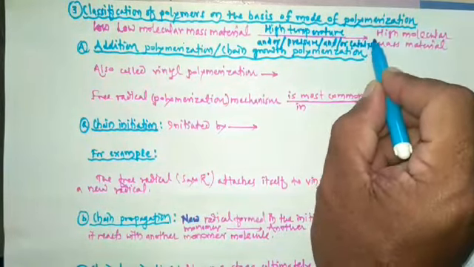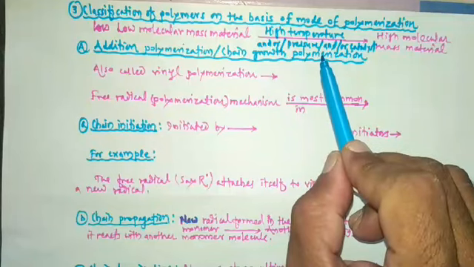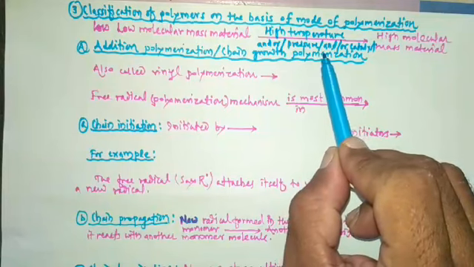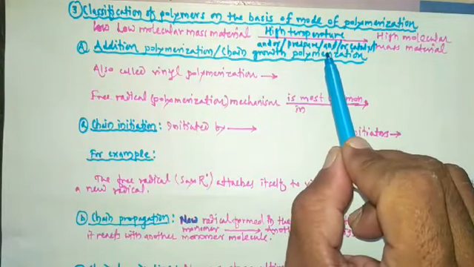The first mode is addition polymerization, also called chain growth polymerization. The second is condensation polymerization, and the third is ring opening polymerization.